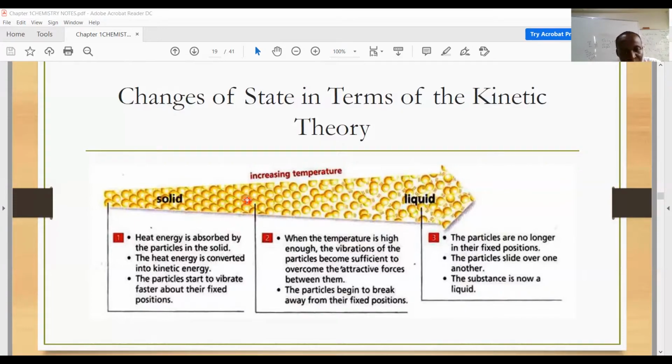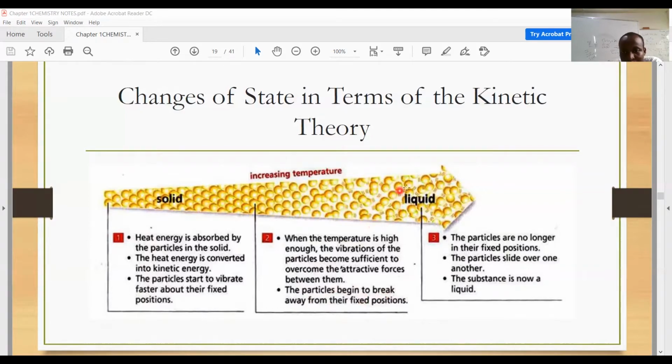But then we can generally use attractive forces for all these types of attractions. And so first, the attractive forces need to be overcome before solids can turn into liquid. How? The molecules will need sufficient energy, sufficient kinetic energy specifically, to break or overcome the attractive forces. When that happens, the particles will break away from their fixed positions.